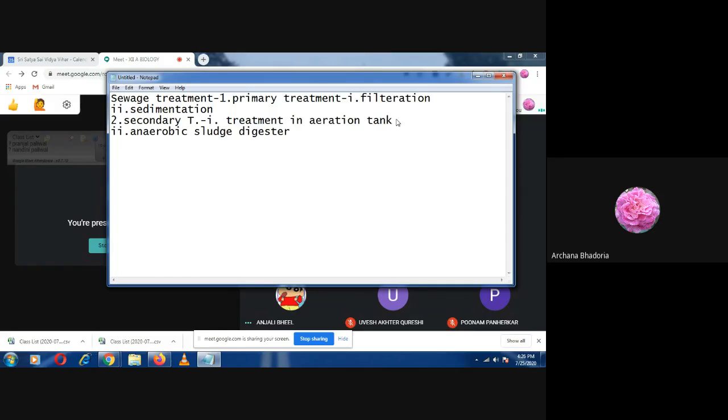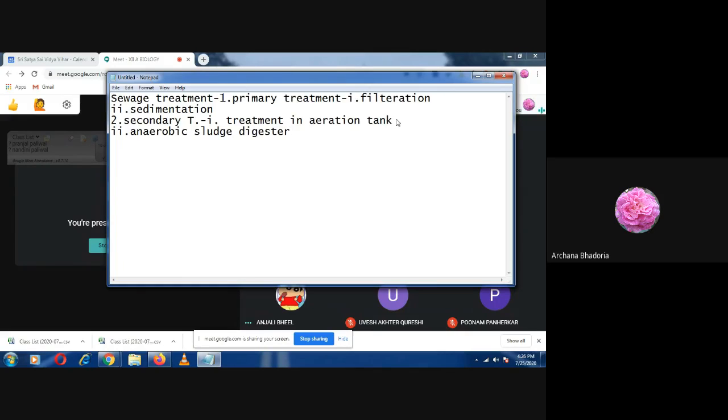Okay, good. So these gases will be released and they will be used for what purpose? As biogas. Okay, it will be used as a fuel. And the remaining effluent from the secondary treatment, what will be done? Ma'am, they will be released in water bodies. They will be released into the water bodies.